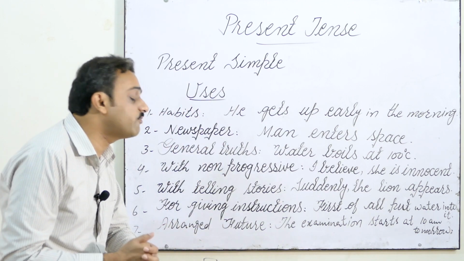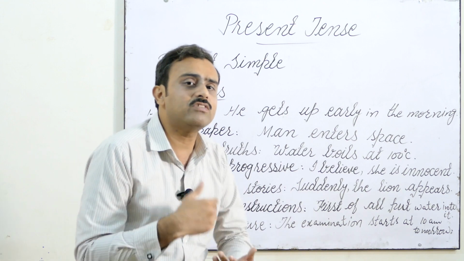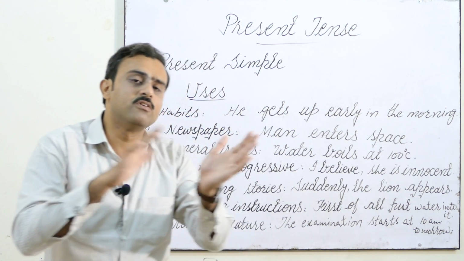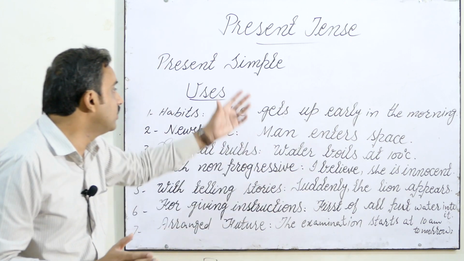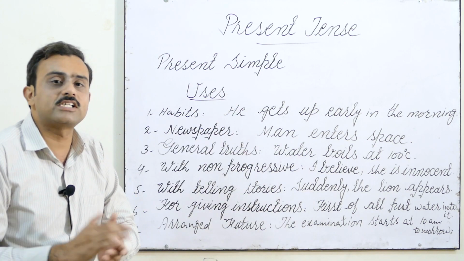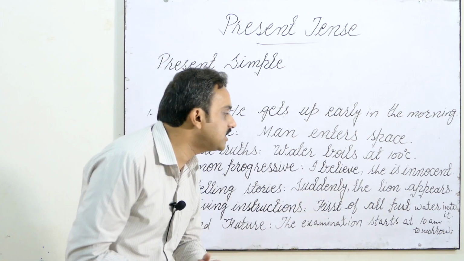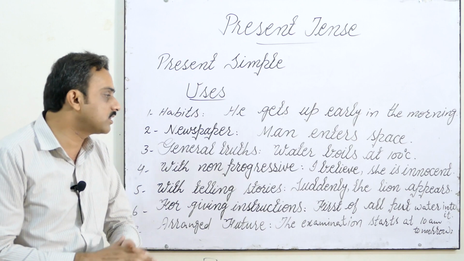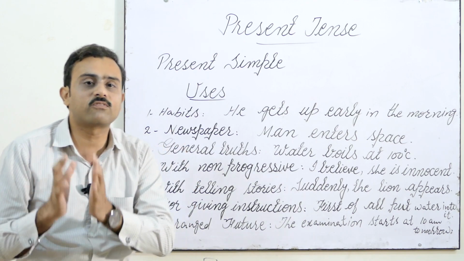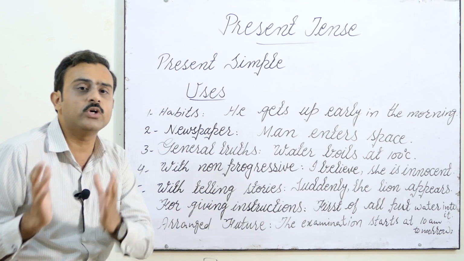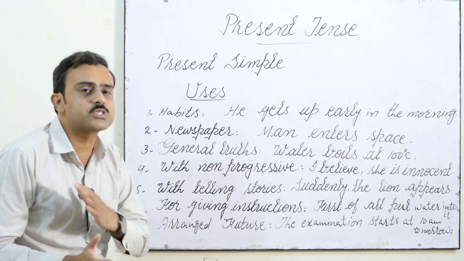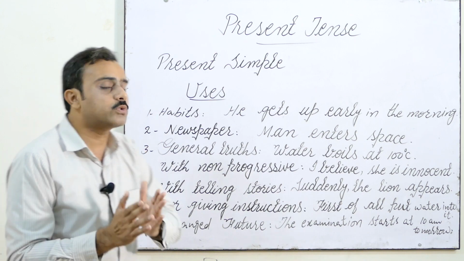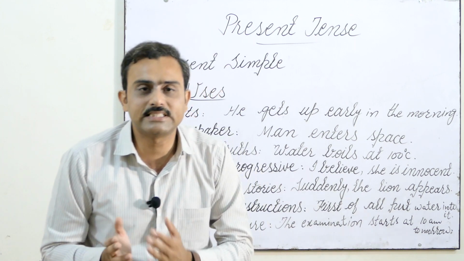Or in arranged future, means when we have decided some future event, we do what? We use present simple tense. For example, the examination starts at 10 o'clock tomorrow. So this is arranged schedule or arranged future. So in this case, we also use present simple tense.